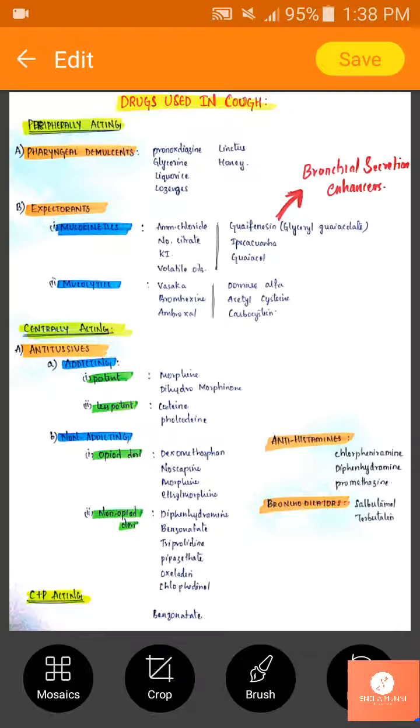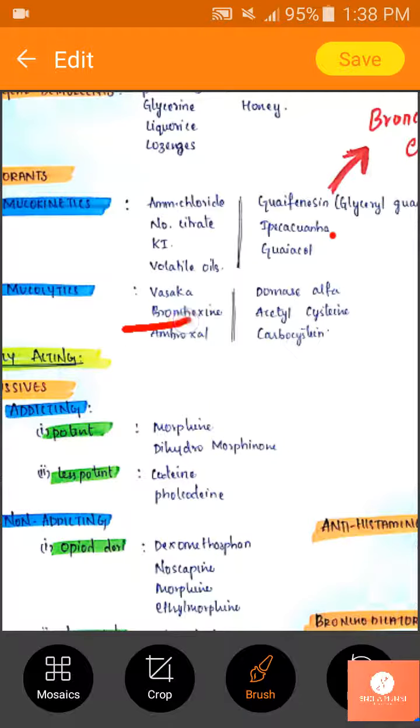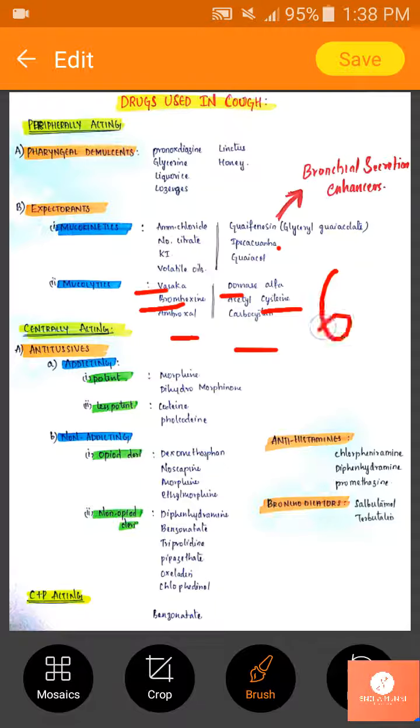Next coming to mucolytics. Mucolytics you remember like this: we have two brome things and two cysteine things and one Dornase and one Vasaka. So total 6 we have: Vasaka, bromhexine, ambroxol, Dornase alpha, acetylcysteine, carbocysteine.